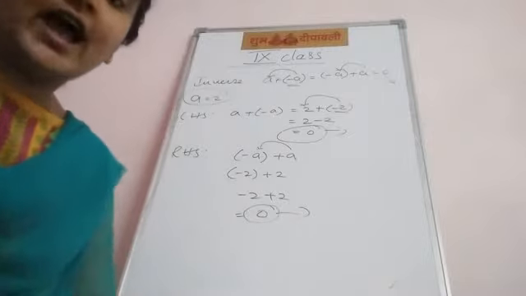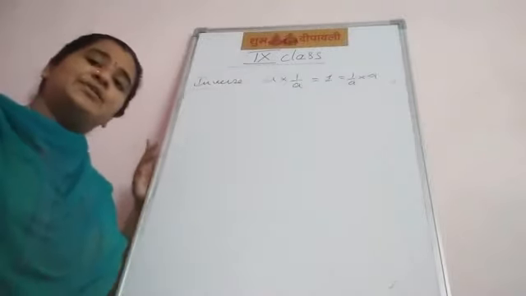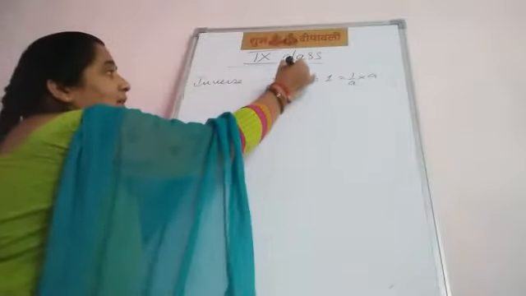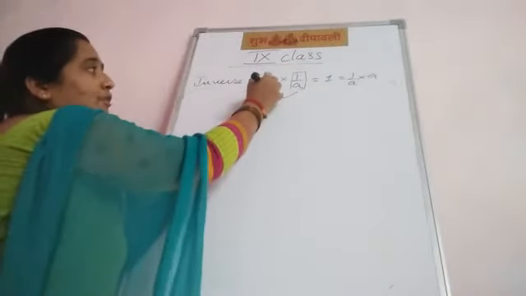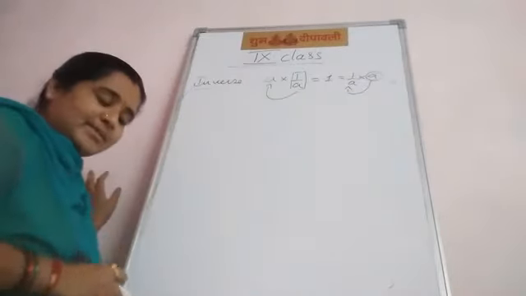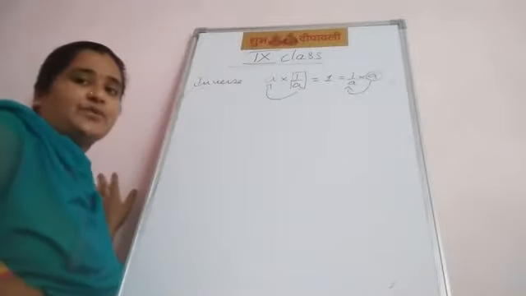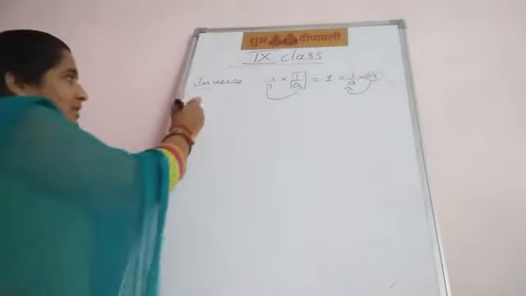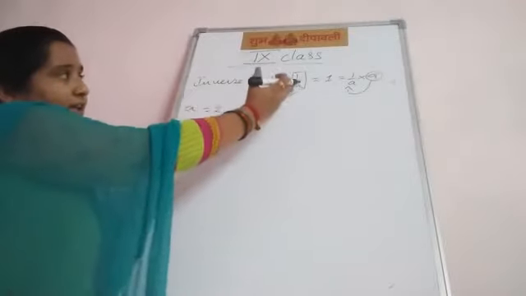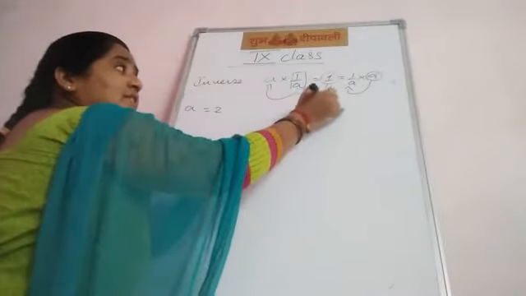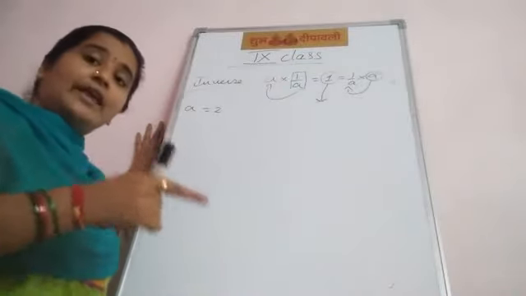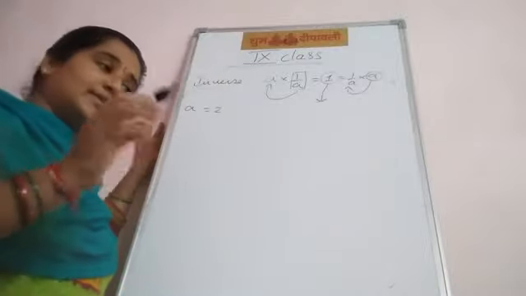This is under addition. Students, now coming to under multiplication: multiplicative inverse. Here 1 by A is the multiplicative inverse of A, and A is the multiplicative inverse of 1 upon A. Multiplicative inverse is also known as reciprocal. We learned the reciprocal. Here A equal to 2. What is the reciprocal of 2? 1 upon 2. Multiplied together the answer is 1, the multiplicative identity: A into 1 equal to A, 1 into A equal to A.